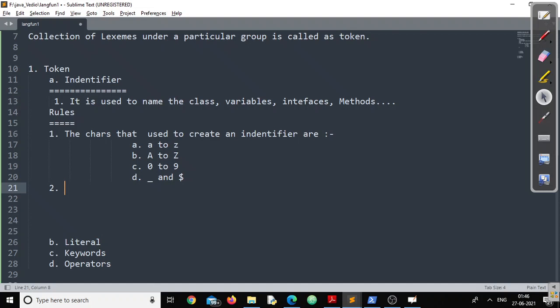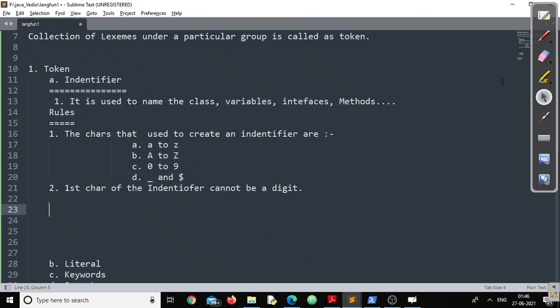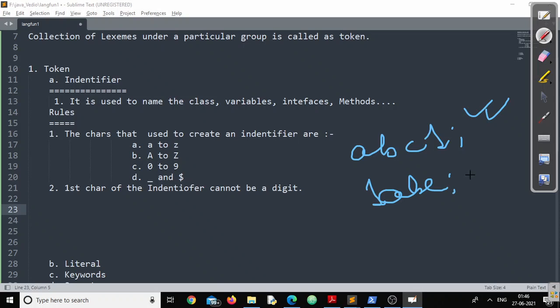Number 2. The second rule is the first character of the identifier cannot be a digit. This is a very, very vital point. Suppose I want to create an identifier. I can happily write ABC1, no problem, this is a valid identifier. But 1ABC is invalid because I cannot write the first character of the identifier as a digit. This is completely invalid, right?